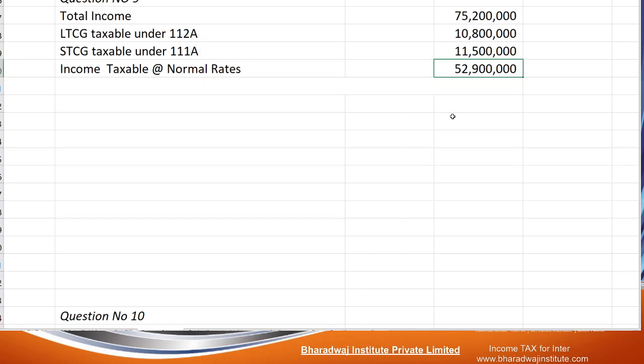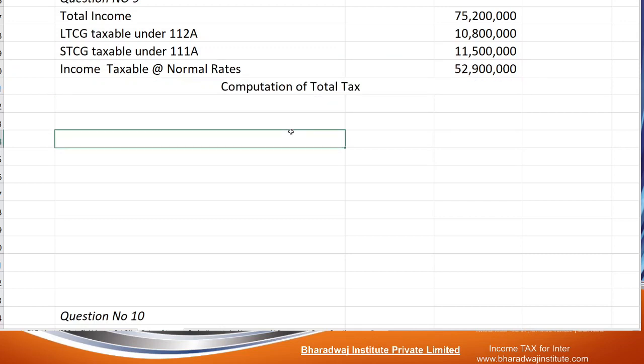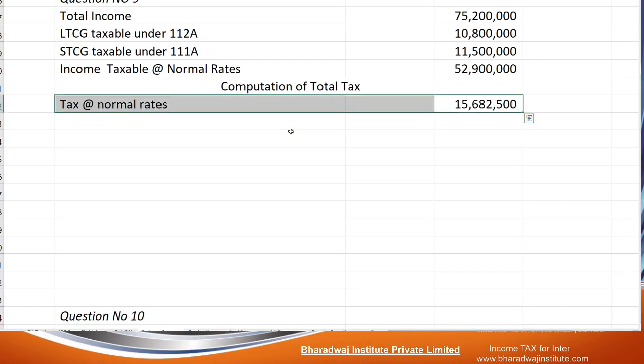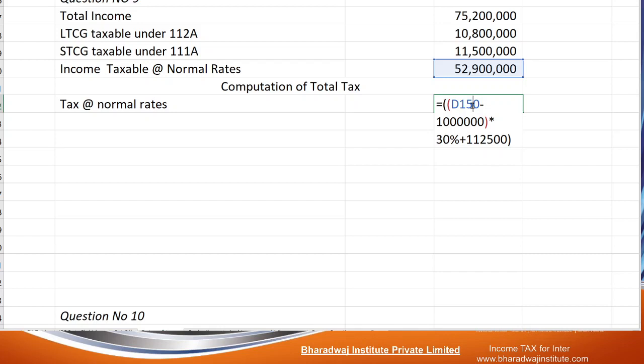Okay, so let us work out. First, tax on this income. Up to 10 lakhs, what is the amount? 1,12,500. Then the balance will be taxed at 30%.